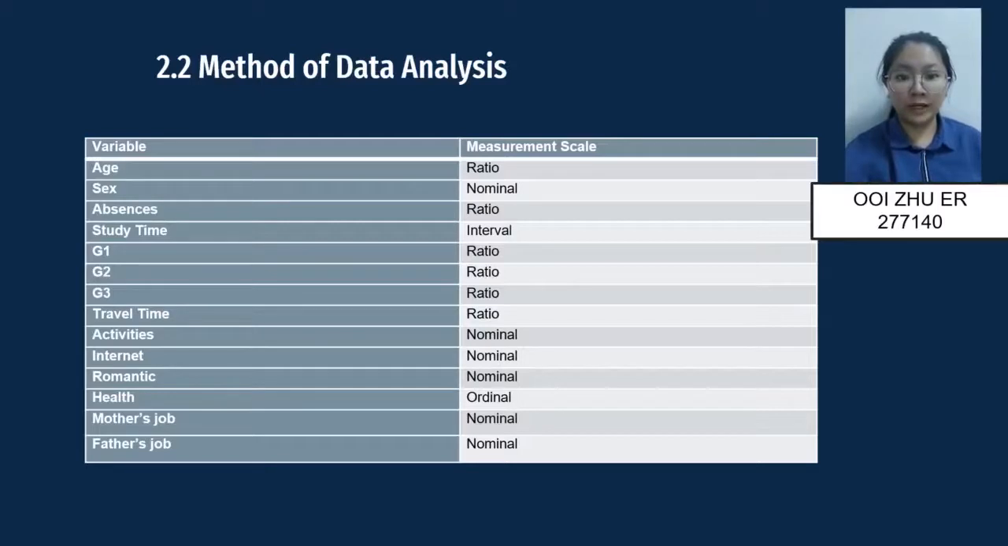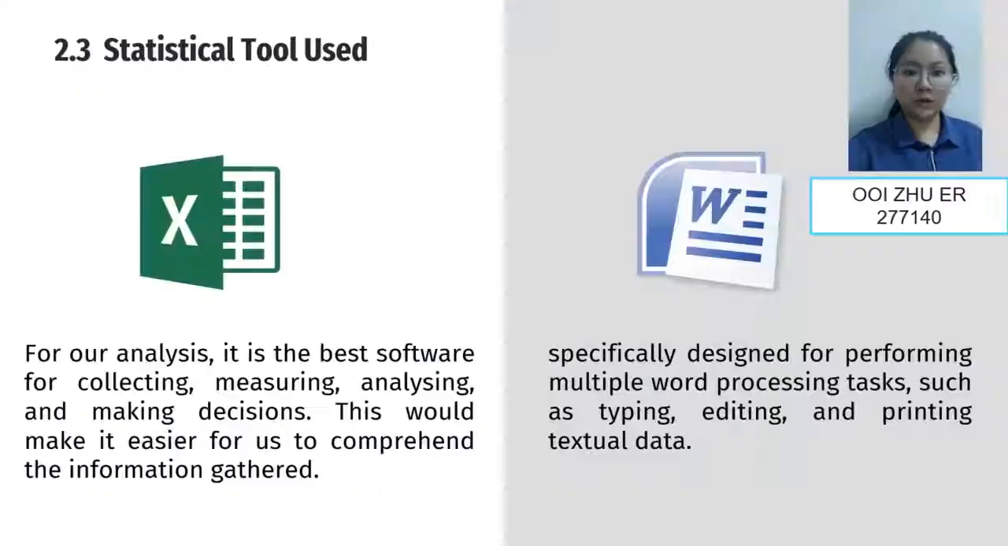Today I want to present 2.2 method of data analysis. First, all respondents are required to fill in the information, and that information has been used to compare with the mean score of the grade in each exam. The following table shows the scale of measurement for all variables.